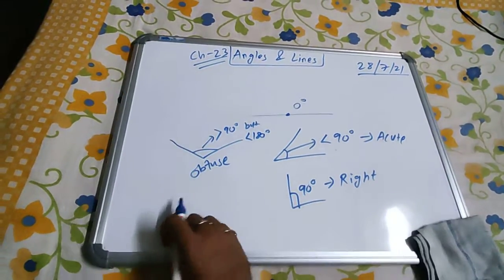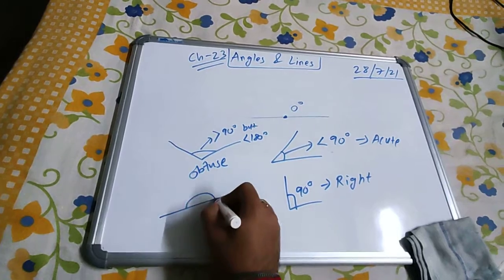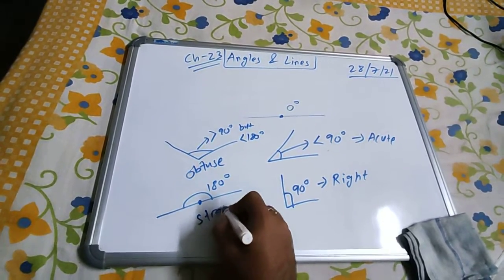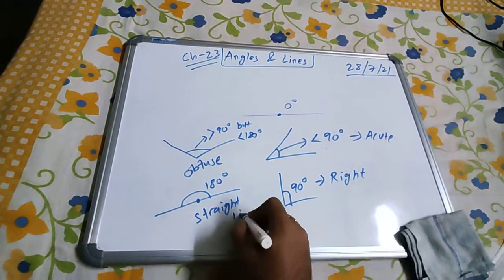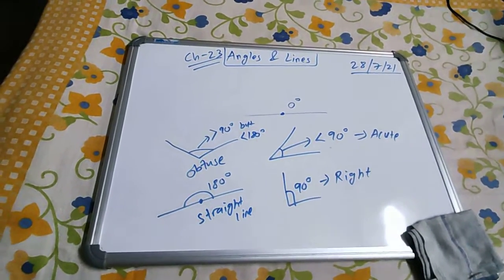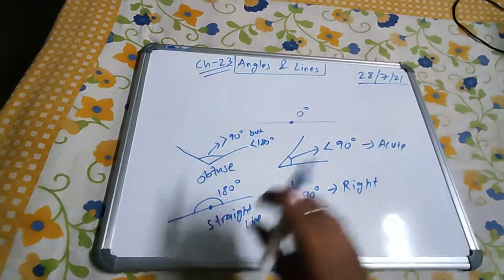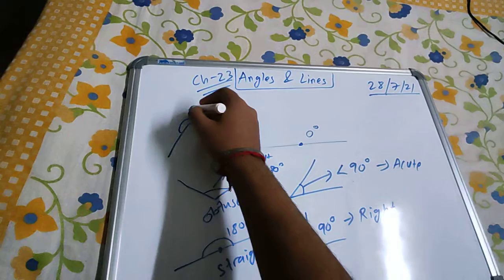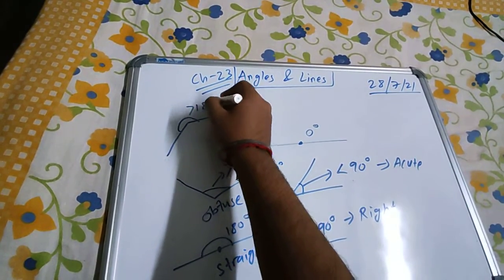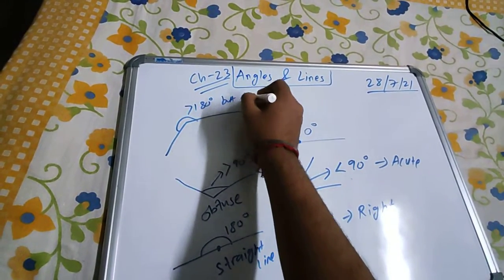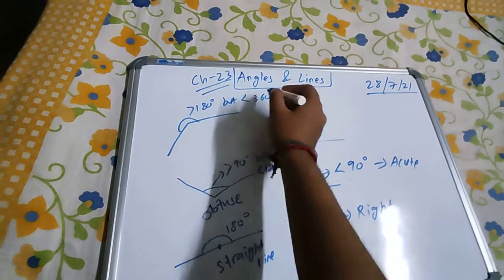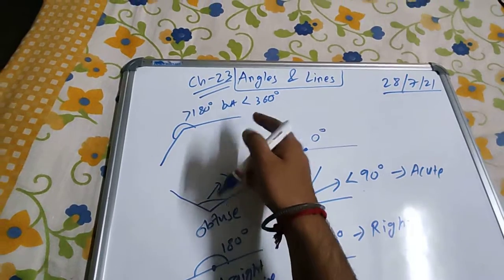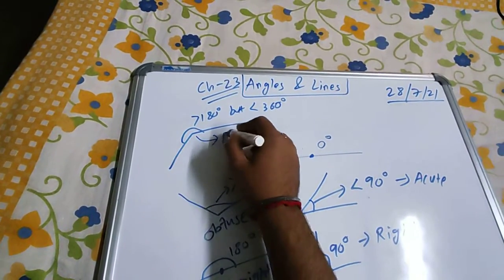Then comes the angle equal to 180 degrees. It is called a straight angle, or just a straight line. Then comes an angle that is even greater than 180 degrees but less than 360 degrees, that means lying between 181 and 359. These kinds of angles are called reflex angles.